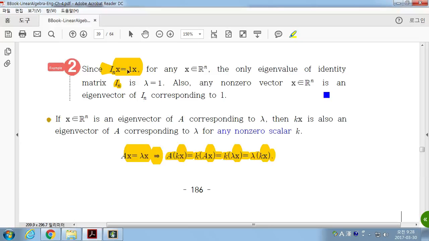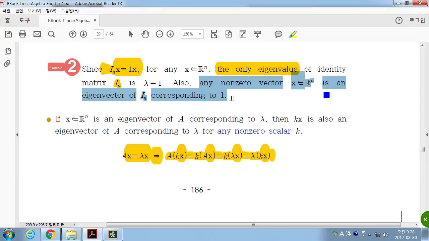And there is no other scalar that makes In x parallel to x. That's the only scalar, so that's the only eigenvalue for the identity matrix. And any non-zero vector x is an eigenvector of the identity matrix corresponding to the eigenvalue 1. Okay?